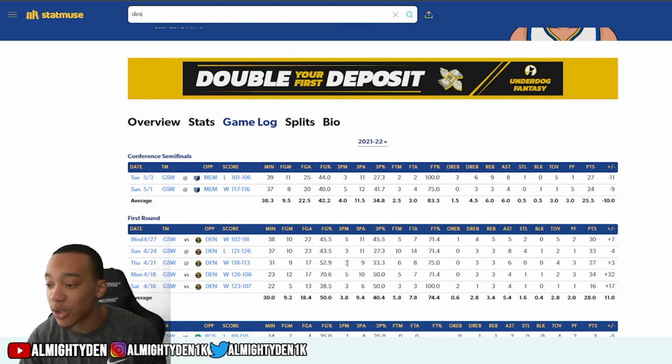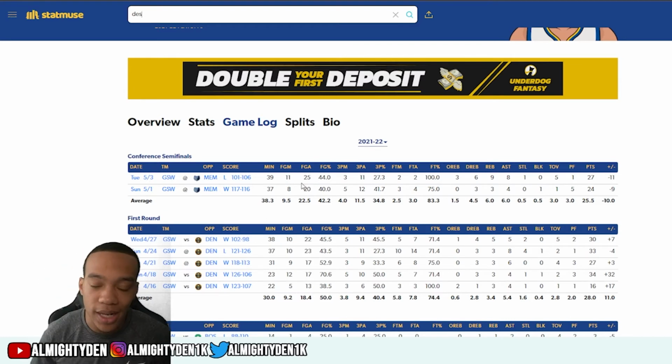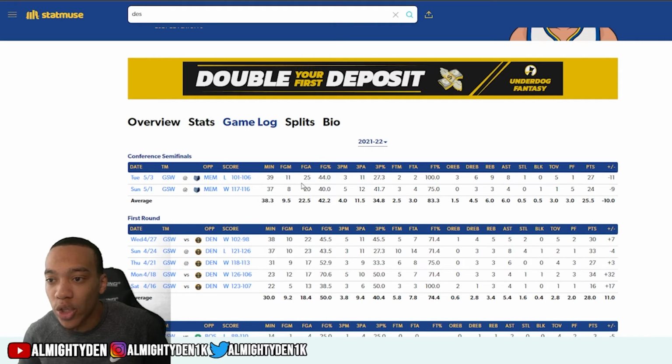If you look at the previous series once again, he scored over 25 points pretty much in every game except for 2 out of the past 7. And the 2 games he didn't, 5 for 13, the first game of the playoffs, and then 8 for 20. He was 1 point off. Come on, man. That's Steph Curry. Now something's on the line. They are at home. I do believe that could happen.